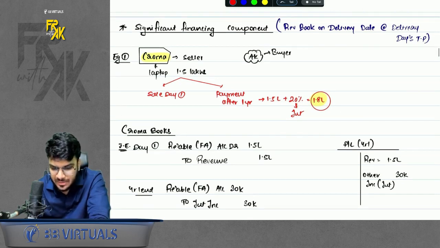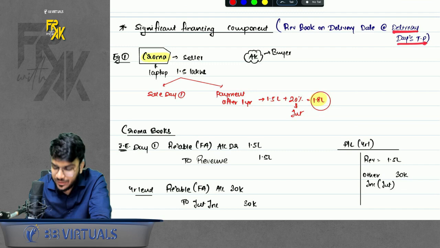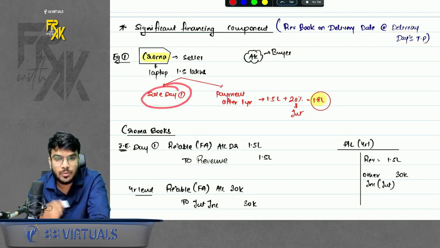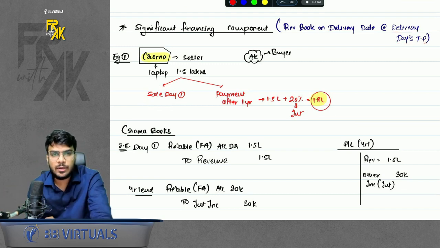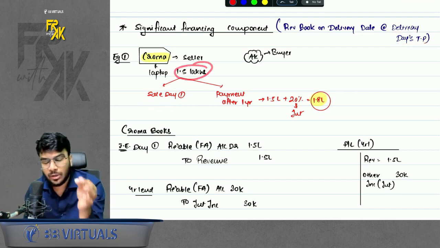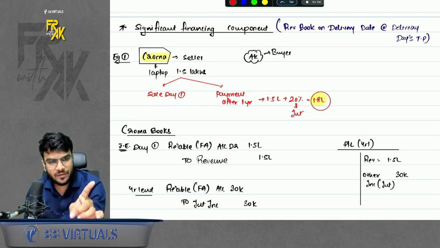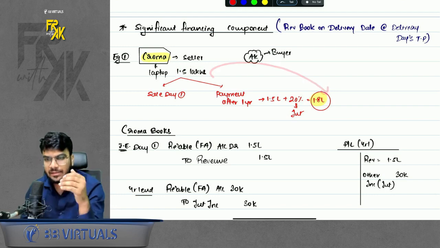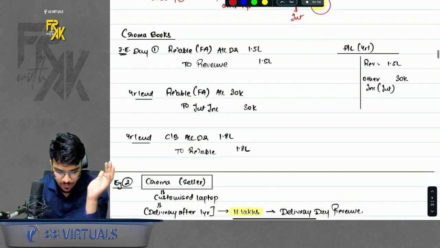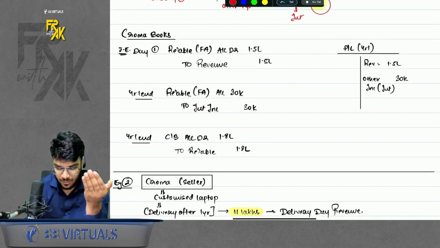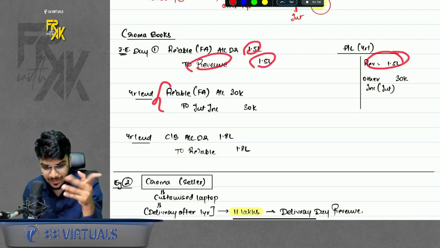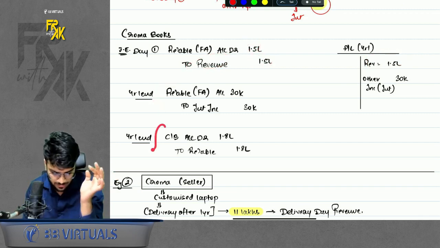So always remember this basic rule. Revenue booking should be done on delivery date, at the transaction price. So basically, when is the delivery happening? First day. So book the revenue on first day. At what value? If the customer made the payment on this date only, how much would it have paid? 1.5. So book the revenue at 1.5. So what about the excess that the company is charging? That is interest. So this is how the accounting will look like. It will book a receivable to revenue, 1.5, 1.5. Revenue is booked at 1.5, then the receivable being a financial asset, accrue the interest and then receive the money.